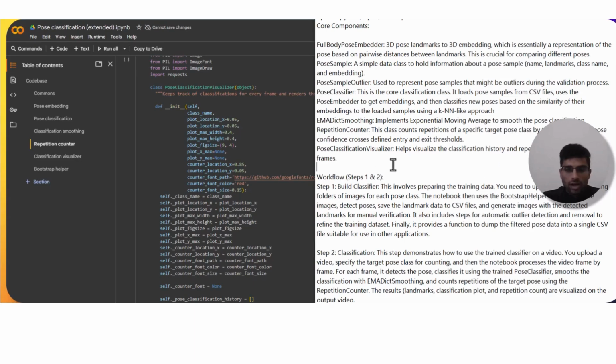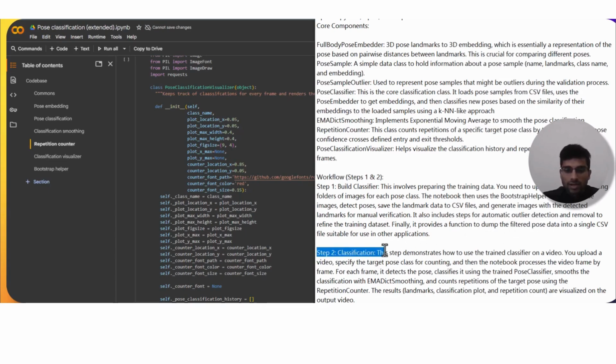Now, how this app is actually working is it first builds the classifier. We are also giving you the option to build a classifier of your own if you have a data set with the correct images. So it involves preparing the training data set. You need to upload a zip file which contains folders of images for each pose. In our case, we just embedded a small data set because we did not have that much time to explore. The notebook then uses the Bootstrap helper to process these images, detect poses, save the landmark data to a CSV file, and generate images with the detected landmarks for manual verification. It also includes steps for automatic outlier detection.